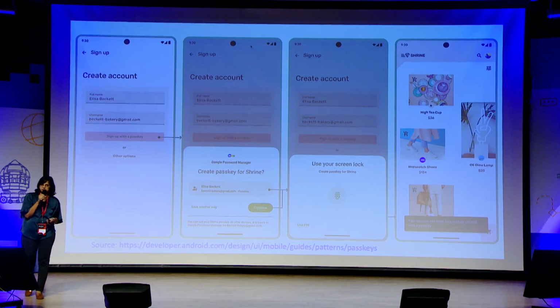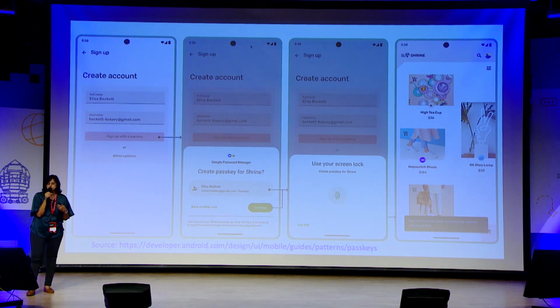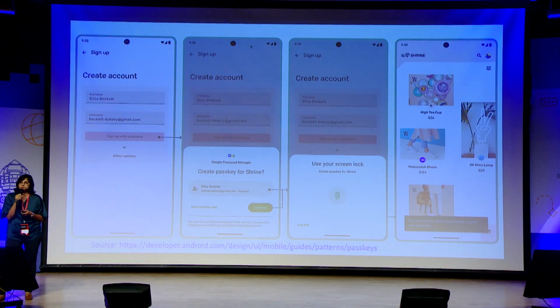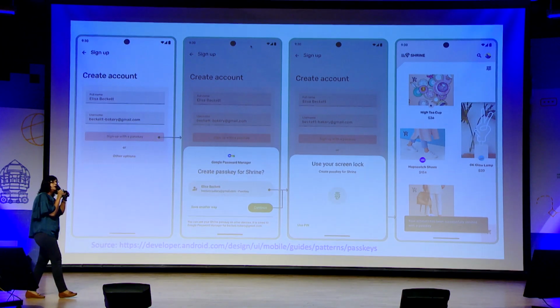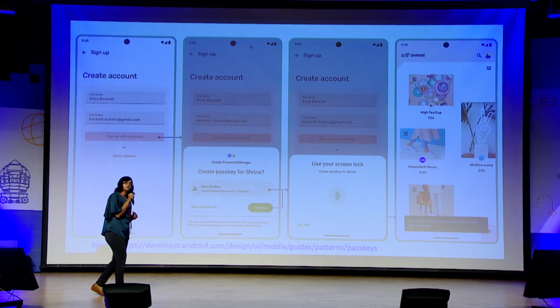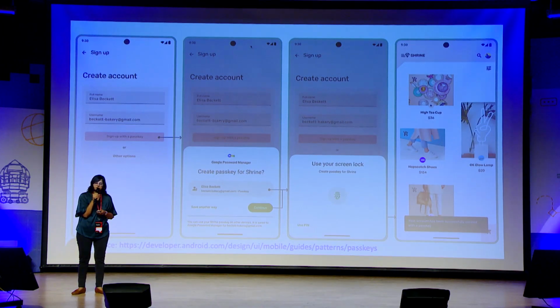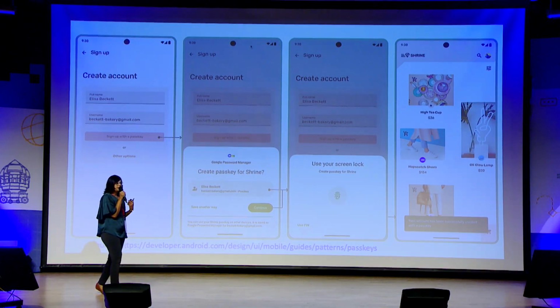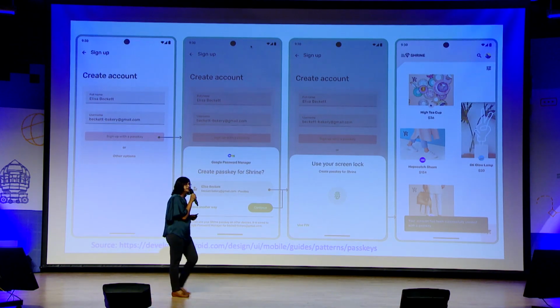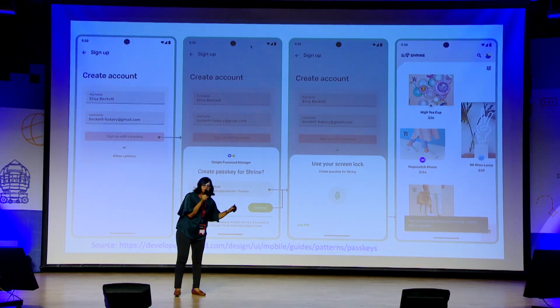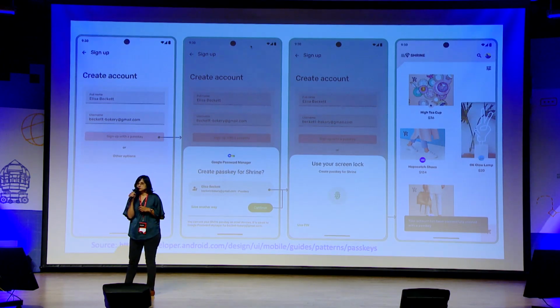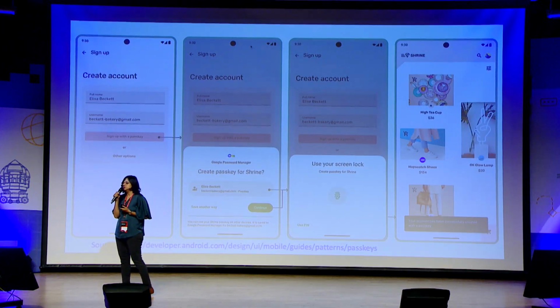When your user comes into your app, they either choose to sign in or sign up. If you want to show the sign up screen, they will click on it. They will be shown by Google Password Manager a list of accounts or passkeys that you already have created for this particular app, for this particular website. So passkeys are exclusive to your app and your websites. If you're using two apps and both of them support passkeys, you will be given a list of passkeys that are stored only for this particular app, no other app. That is how you also get the surety that your passwords are safe.